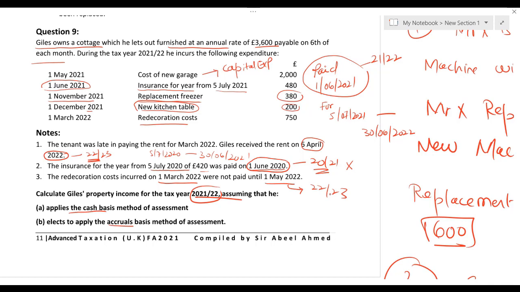Cash basis means we only take rent received within the relevant tax year and expenses which were actually paid. Number one, they are allowable. Second, they are paid within the relevant tax year. Only those expenditures will be taken. So since the redecoration cost is an allowable cost, but it was not paid within the relevant tax year 21-22, that is why redecoration cost will not be deducted while we are solving on cash basis.